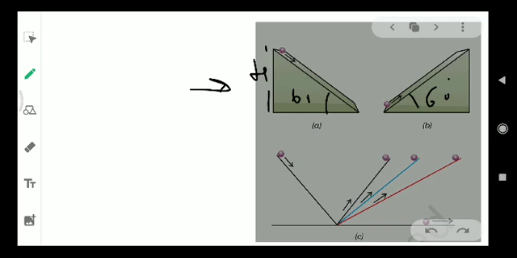So he proved that no force is required to keep a body moving if it is moving with constant velocity, if it is in uniform motion.